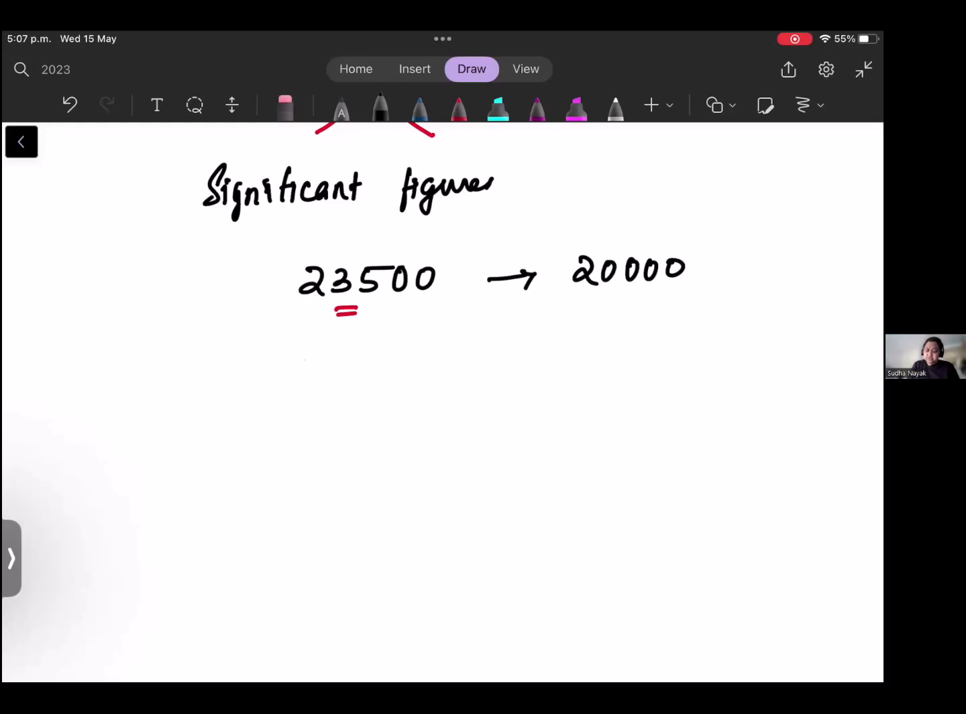And suppose it is 26500 and to one place, 6 is more than 5, so then it will be 30,000. Okay, so this is how we map it onto significant figures.